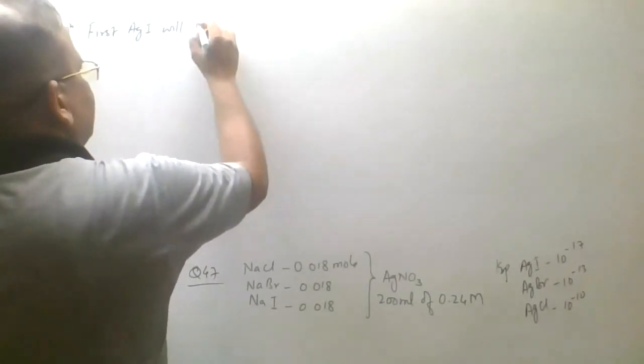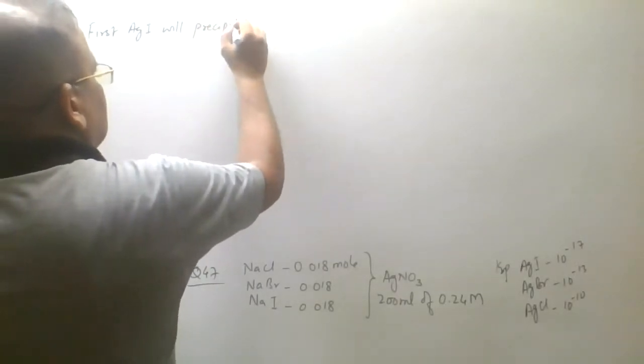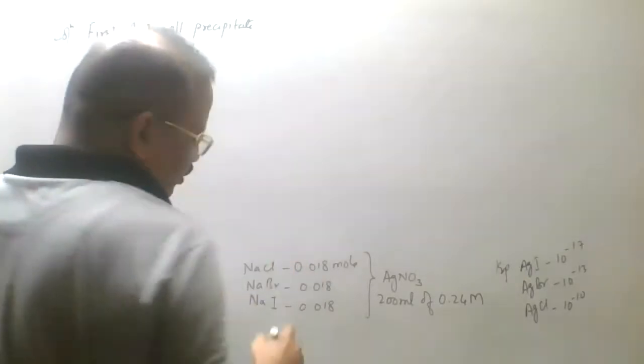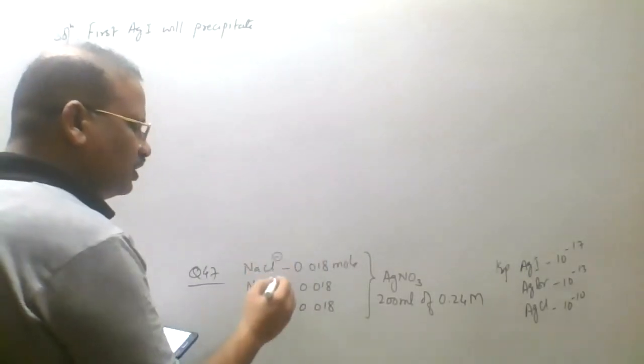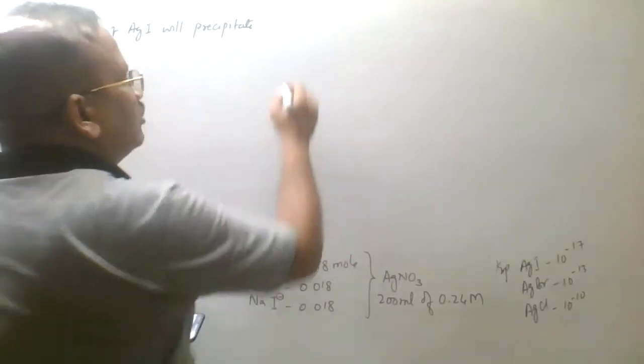Right? We'll write that precipitate. ठीक है भाई. Now we'll write the concentration of I negative because this is a strong salt. तो हम डायरेक्टली लिख सकते हैं Cl negative, Br negative, I negative. What will be the concentration?